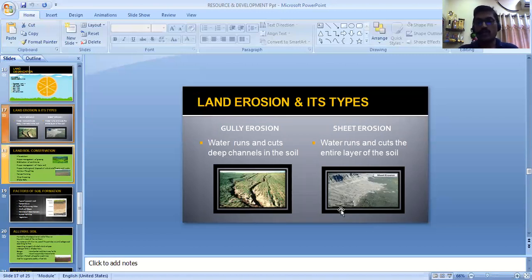Now, before that, we'll go with types of erosion. There are two types of erosion: gully erosion and sheet erosion. You can see gully erosion when water runs and cuts a deep channel; that is called gully erosion. And when the complete layer of the soil is washed away, it is called sheet erosion.